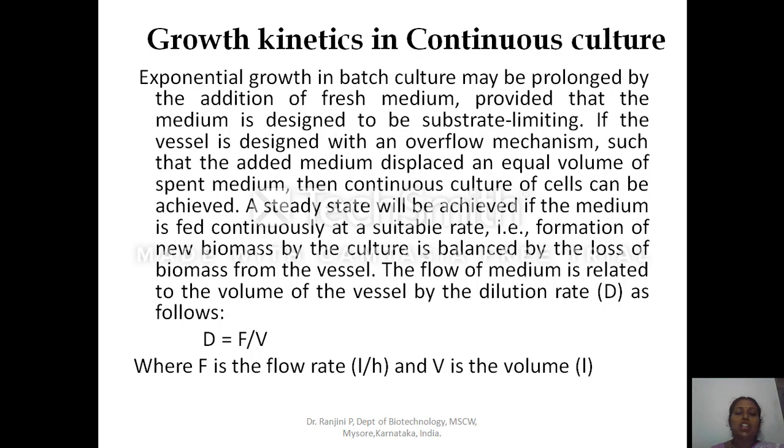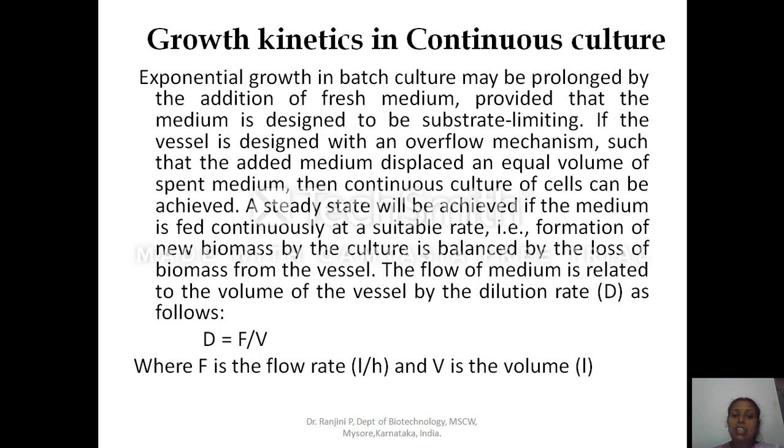That is, formation of the new biomass by the culture is balanced by the loss of biomass from the vessel. When you are removing the spent, you are adding the same volume of the fresh media. If that dilution rate is maintained inside the fermenter, the biomass can be maintained inside the fermenter.